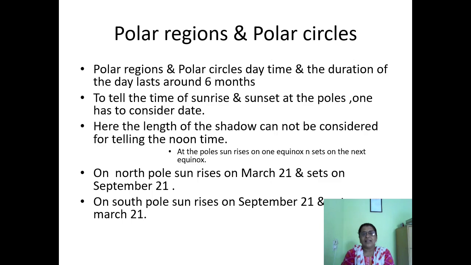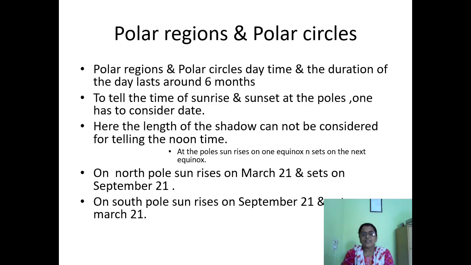In the Arctic Circle and Antarctic Circle, no human habitations are there. So what is the condition of day, night, noon in the polar region? In polar regions and polar circles, the duration of the day lasts around 6 months. So in the polar region, day is of 6 months and night is of 6 months.